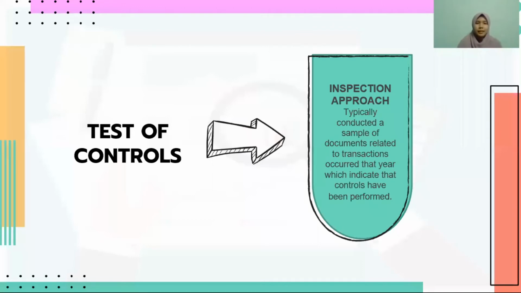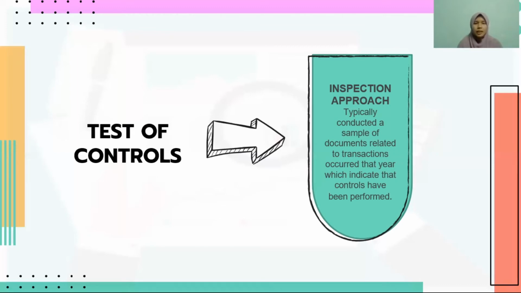The second part is test of control. Test of control is an audit technique to test the reliability of control that the client uses to detect misrepresentation. Auditor will conduct a sample of documents related to transactions that occurred that year, which indicate that controls have been performed. It provides evidence that the system of controls has operated in a reliable manner throughout the operating period. The main point of the test is to see if control functions properly.